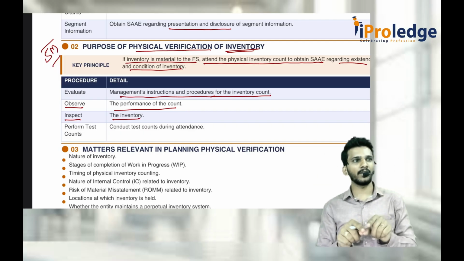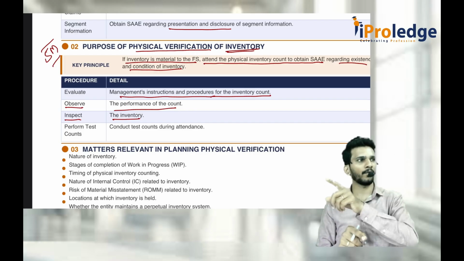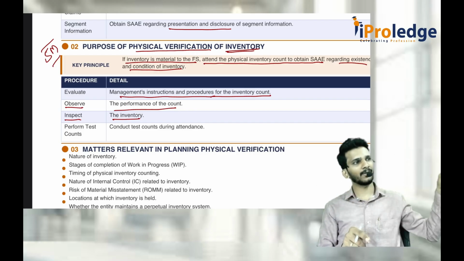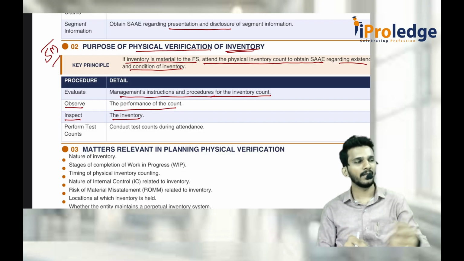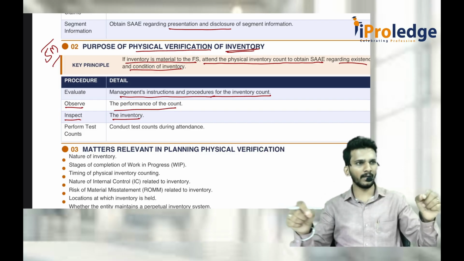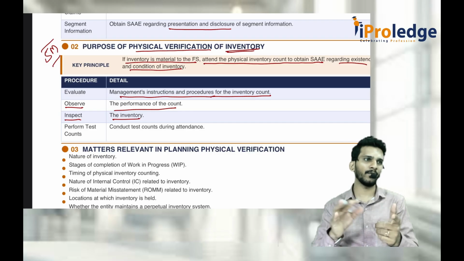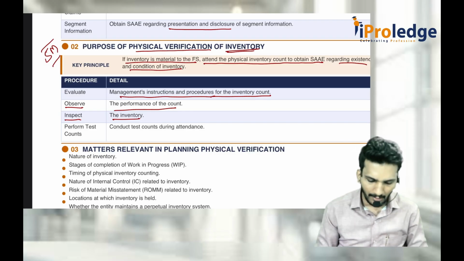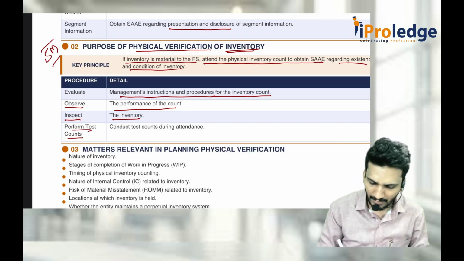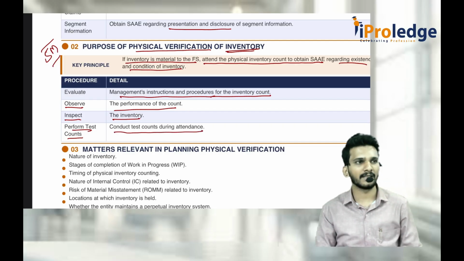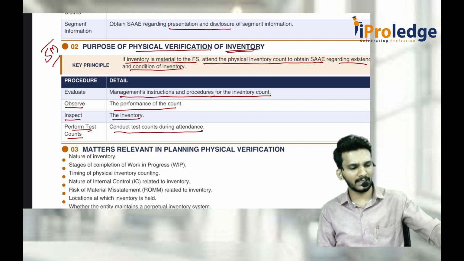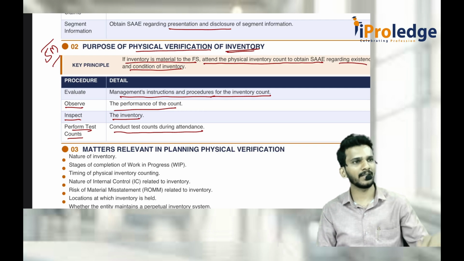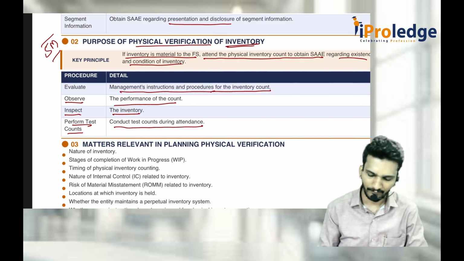So if they start counting, that is sealed, 1, 2, 3, 4, 5. That means there are thousand notes continuously in every bundle. That is how it has to be. If you want to inspect, okay, open one bundle, count everything in a machine or something. If you feel satisfied, then you go ahead. Again, you can perform test counts also. That is what we are discussing: conduct test counts during the attendance. They already told, sir, this box has some 100 units. Okay, give me that box, let me verify. Verified boxes.